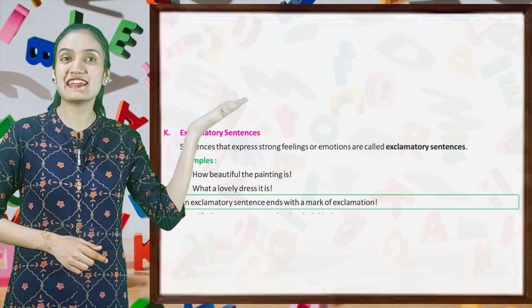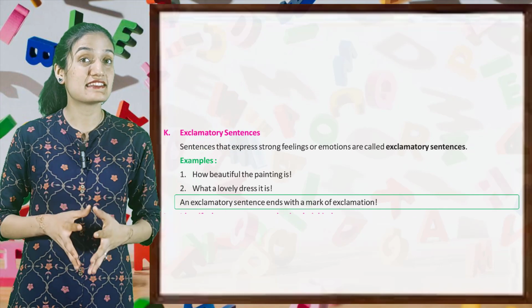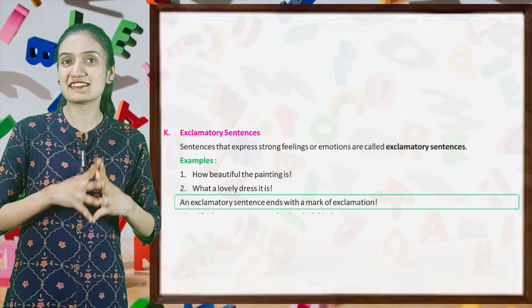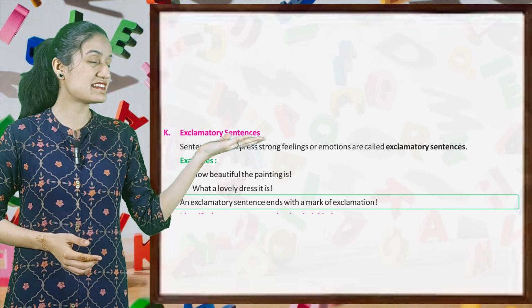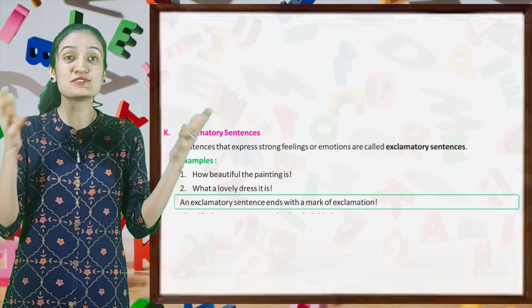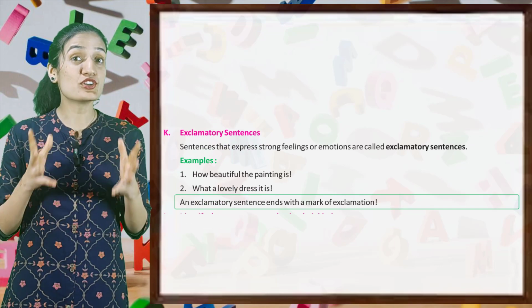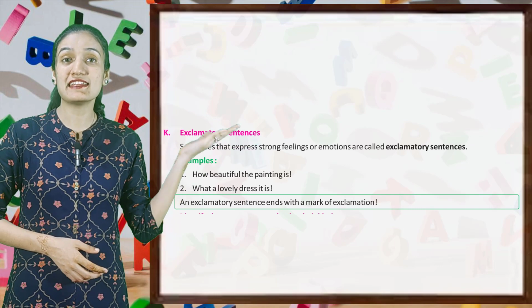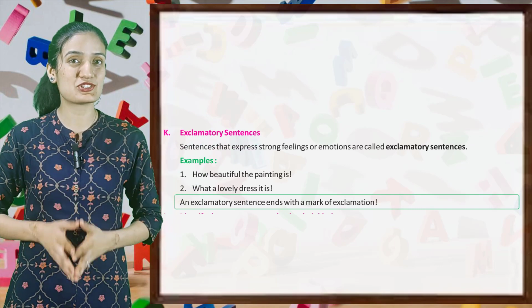Now next is exclamatory sentences. Sentences that express a strong feeling or emotions are called exclamatory sentences. Let's see examples. How beautiful the painting is! What a lovely dress it is! An exclamatory sentence ends with the mark of exclamation.